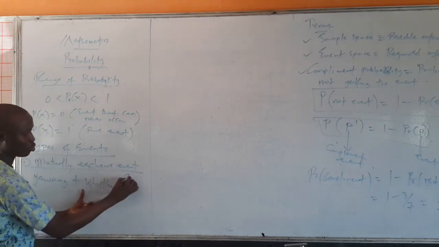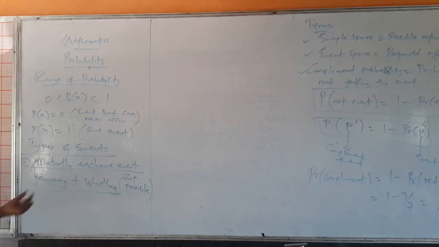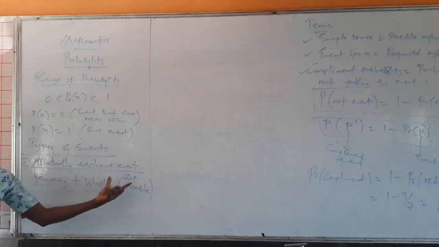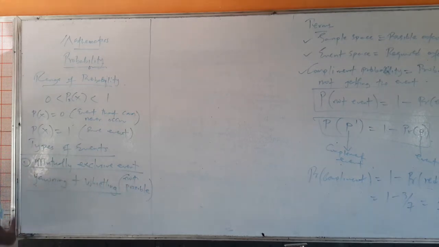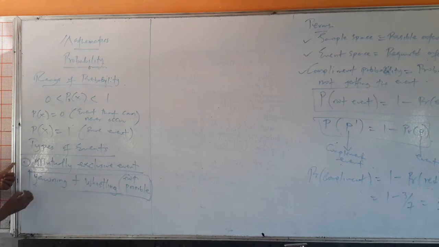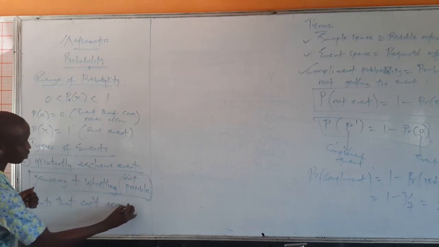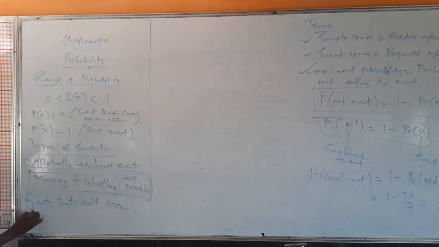It's not possible. So yawning and whistling is a mutually exclusive event because the two events cannot occur at the same time. Mutually exclusive events are events that can't occur together.